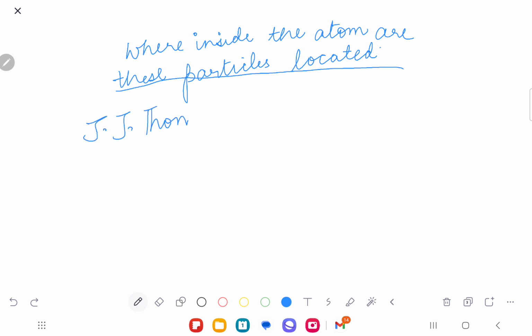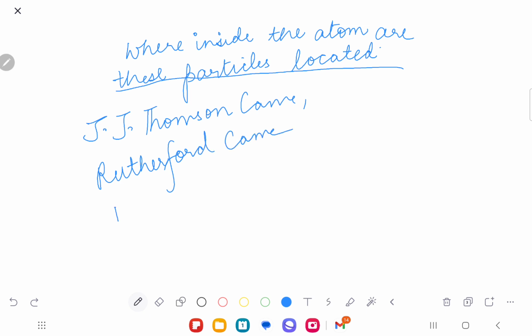Then Rutherford came. And then finally Niels Bohr came. You understand my point?